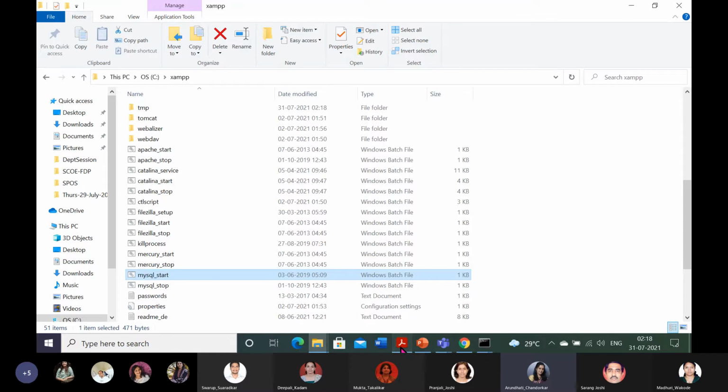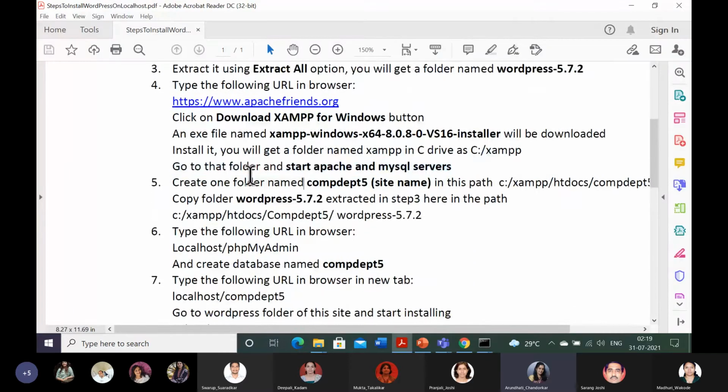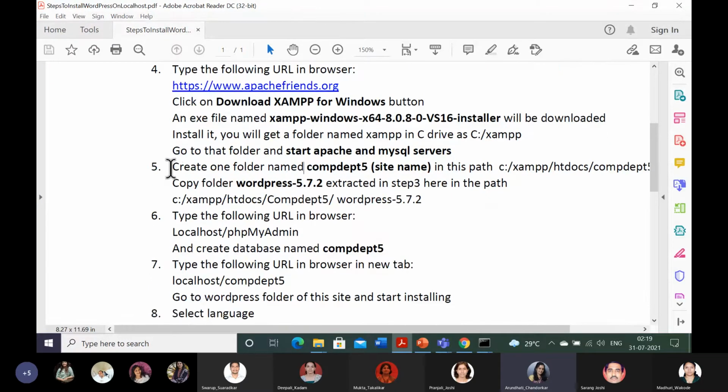Let me show you the steps also. Go to the XAMPP folder and start Apache and MySQL servers. So we have completed first 4 steps. Now fifth step, create one folder named comdept5, the site name, in the path C colon XAMPP htdocs. I will show you that path.